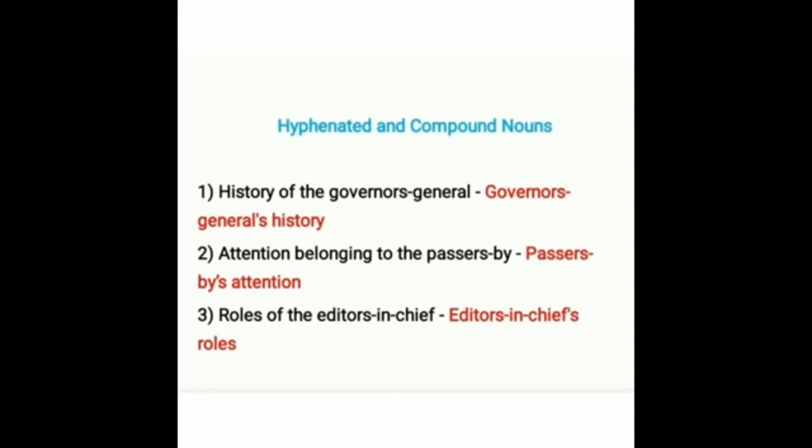Third one, roles of the editors-in-chief. Whose roles? Editors-in-chief's roles. After the word chief, add apostrophe s. So: Governors General's history, passers-by's attention, editors-in-chief's roles. This is how we show the possession for hyphenated and compound nouns.